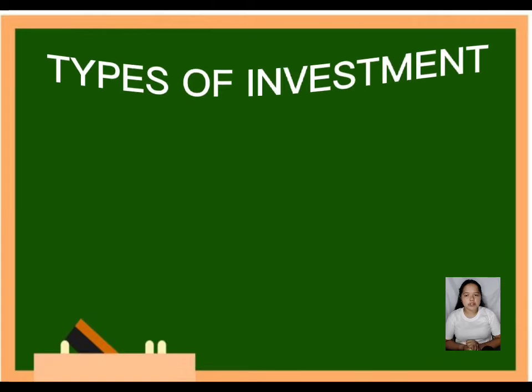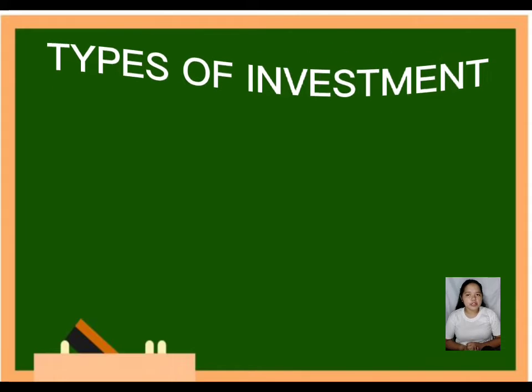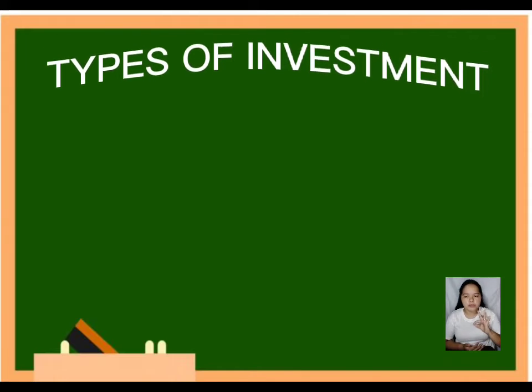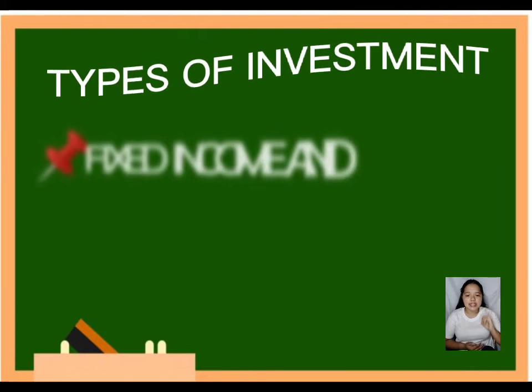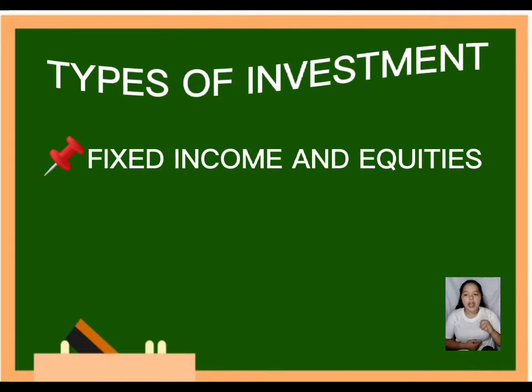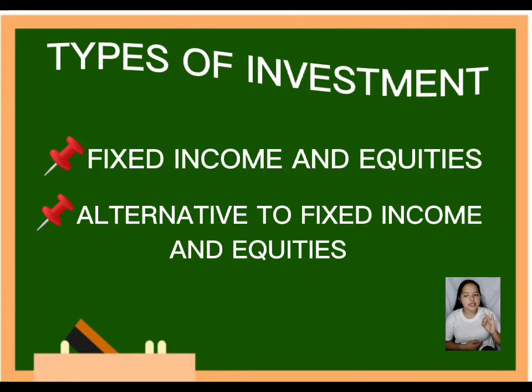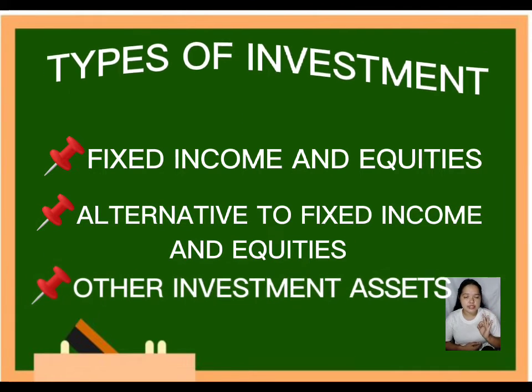In continuation of our discussion, there are different types of investment, and it is divided into 3 groups, which are the fixed income and equities, alternatives to fixed income and equities, and lastly, the other investment assets.